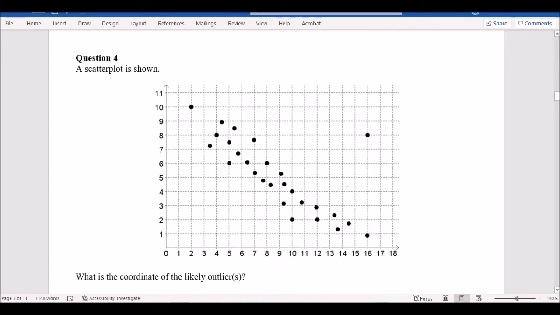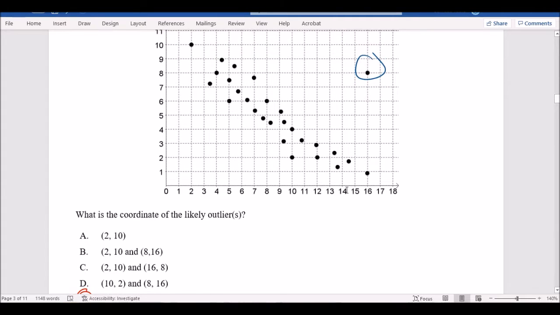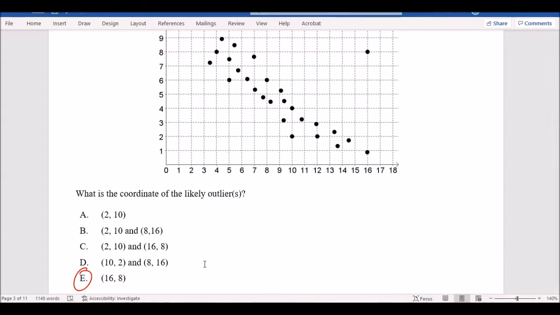Scatter plot below, which is the outlier here? Well, the most likely outliers. Now, this is to throw you off here, but the most likely outlier is only that one there. You could say that this might be an outlier, but because it sort of follows the rest of the data, it might not be. So the most likely outlier is probably that one there. So that would be 16.8 for that coordinate.